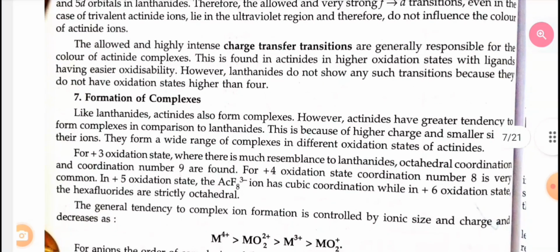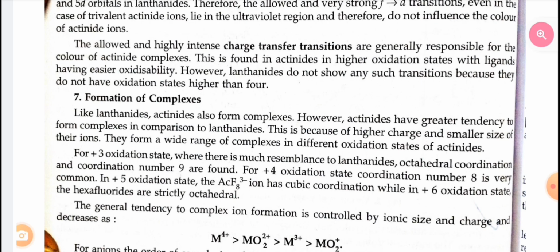Seventh, formation of complexes. Like lanthanides, actinides also form complexes. However, actinides have greater tendency to form complexes in comparison to lanthanides. This is because of higher charge and smaller size of their ions. They form a wide range of complexes in different oxidation states of actinides.